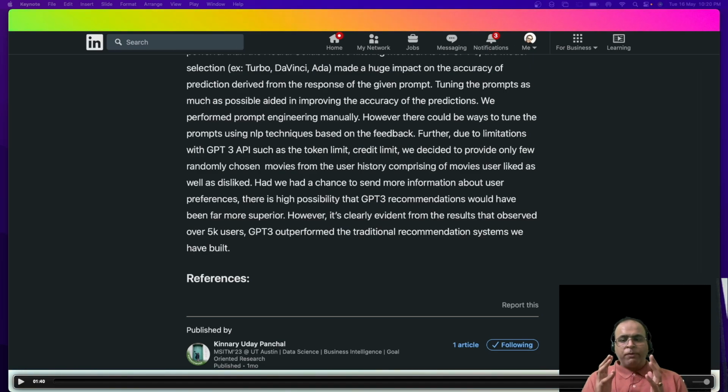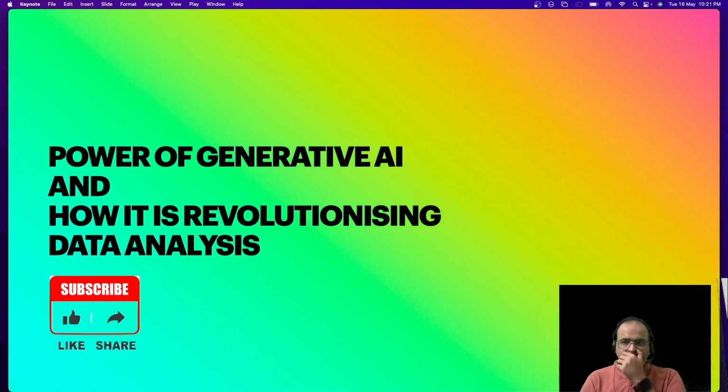To conclude, I hope I have been able to show you generative AI and how it can revolutionize data analysis. So, to summarize, generative AI can create realistic and diverse synthetic data to augment your existing data sets. It can generate interactive and dynamic visualizations and adapt to user inputs. And third, it can also give you recommendations which are better than what you used to get with your narrow built ML models. So with that, I would like to conclude today's talk.